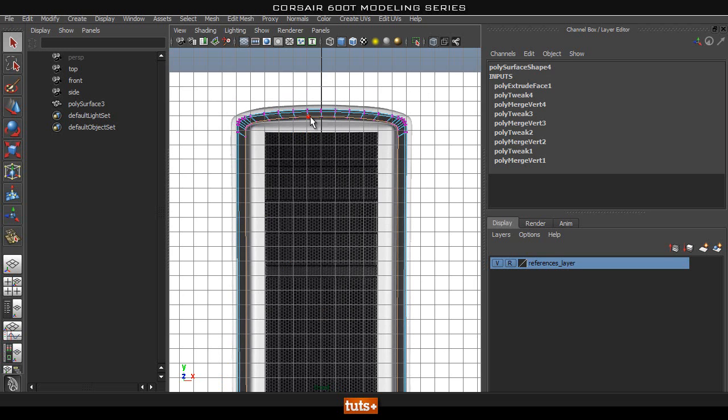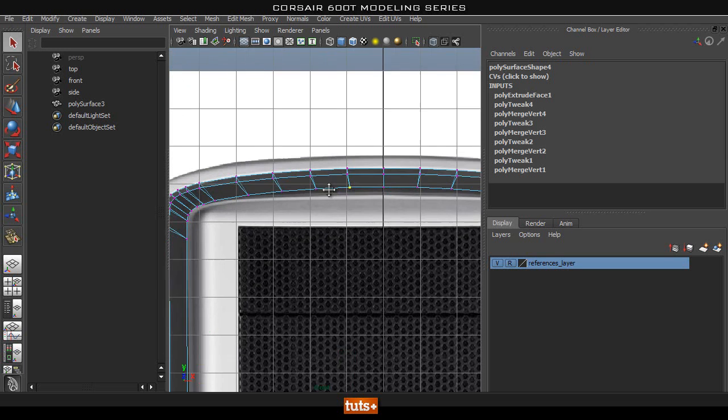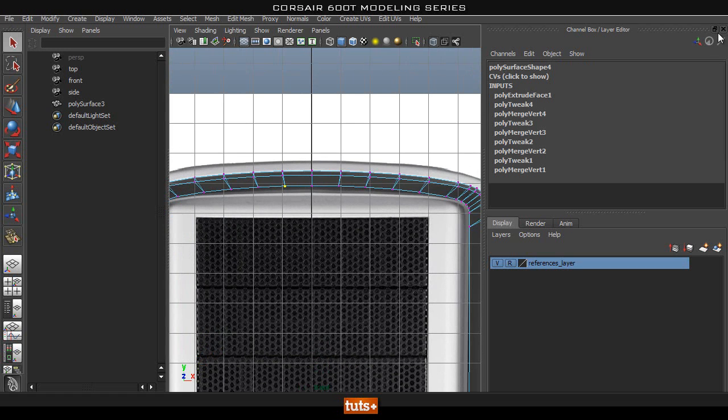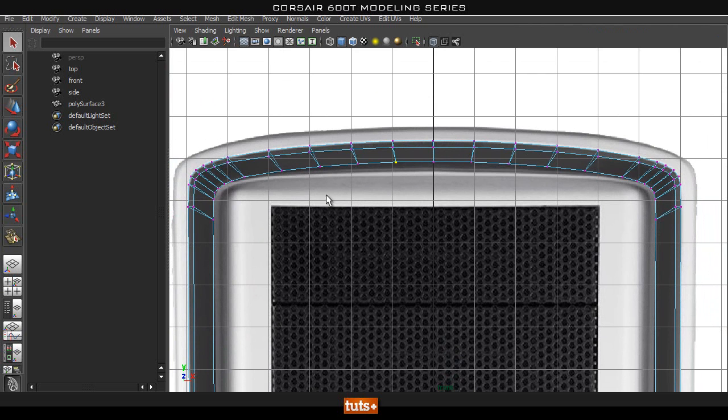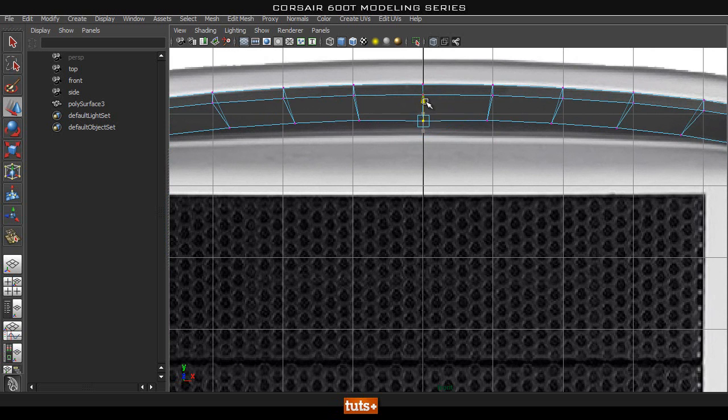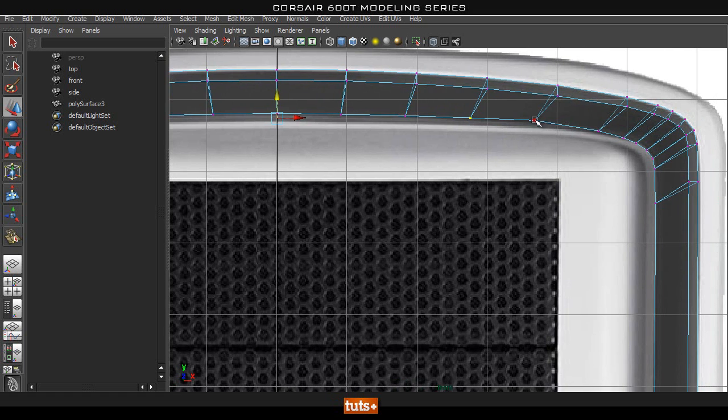Okay, so now let's go ahead and zoom onto the top, and we can go ahead and start moving these verts around. And again, I need some more space to see, so I just close that, and then we'll go ahead and start from the center. So let's select this vert and move it down, and we want it there, and then select these two, move these down, select the next two, move them down, and these two. Okay, so that's looking pretty good.